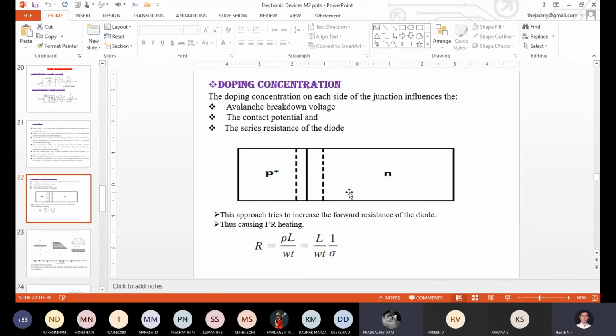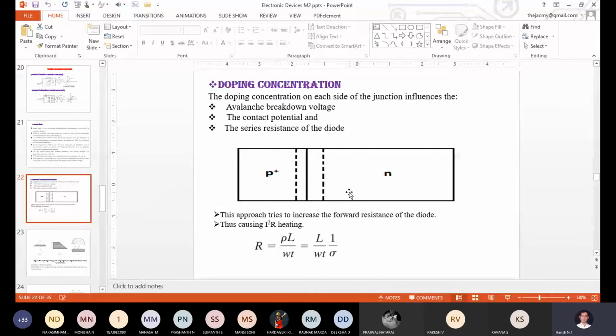Normally your PN junction diode will withstand up to 70 to 80 volts of reverse voltage. But when you have taken the P plus N condition, and you are also decreasing the length, the complete N side area will be occupied by the depletion region.